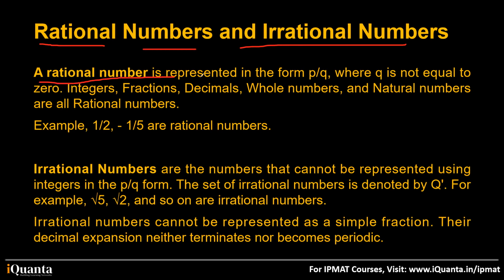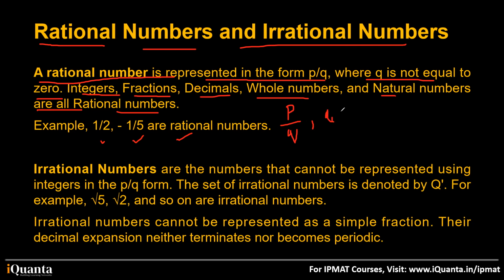A rational number is represented in the form P by Q, where Q is not equal to 0. Integers, fractions, decimals, whole numbers, and natural numbers are all rational numbers. For example, 1 by 2, minus 1 by 5, all are rational numbers. So a number that can be expressed in the form of P by Q, where Q is not equal to 0, is called a rational number.